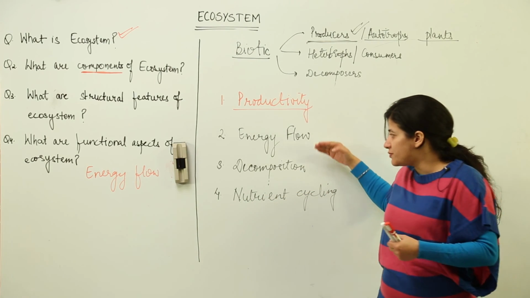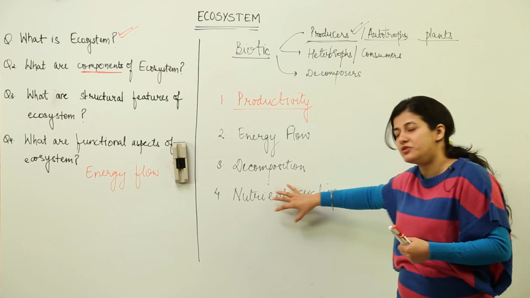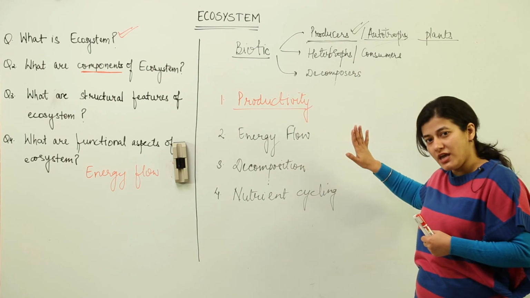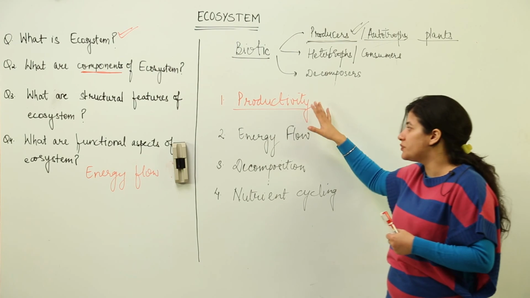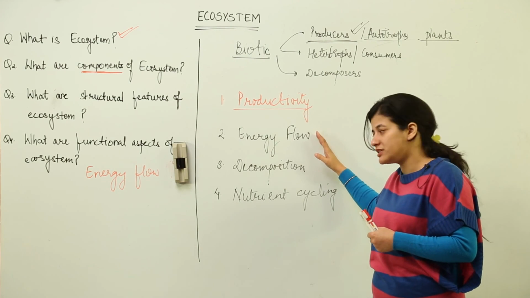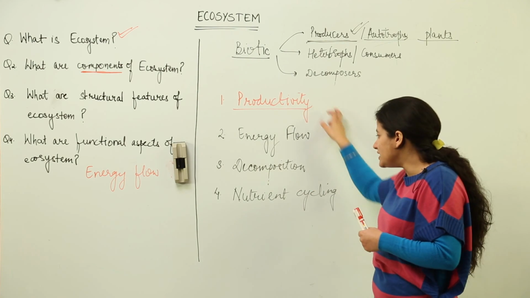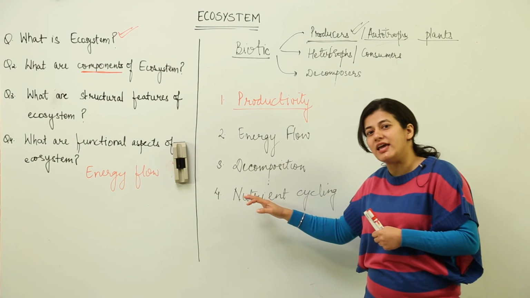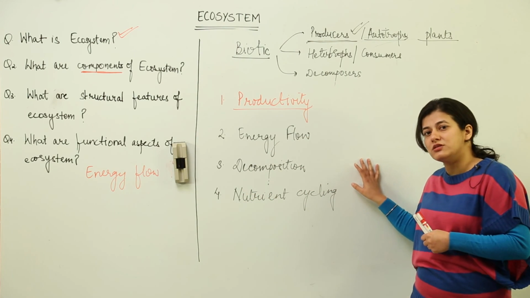So these four aspects are the different ecological aspects which we have to study when we talk about the ecosystem. We would discuss each of these in detail: what is productivity, how the energy flow takes place, how the decomposition process is taking place, and how through these nutrients are constantly cycled within an ecosystem, which comes under the main study of ecosystem that we'll take.